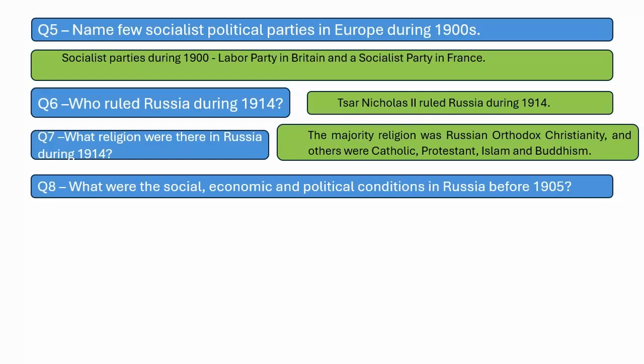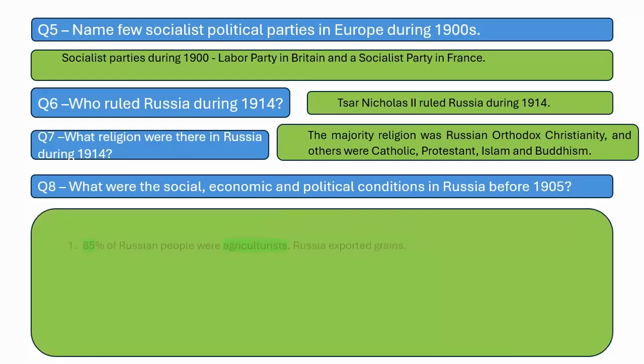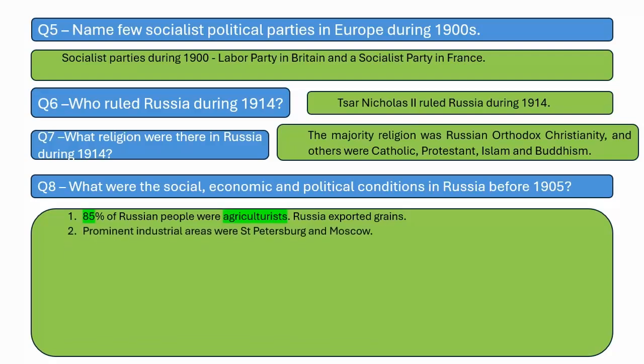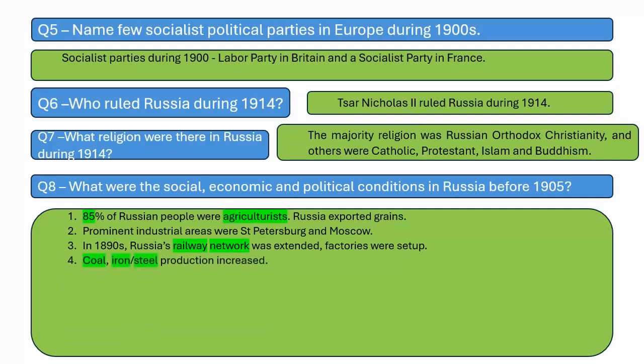What were the social, economic and political conditions in Russia before 1905? 85% of Russian people were agriculturists. Russia exported grains. Prominent industrial areas were St. Petersburg, which was later renamed as Petrograd, and Moscow. In 1890s, Russian railway network was extended and factories were set up. Coal, iron, steel production increased during 1890s.